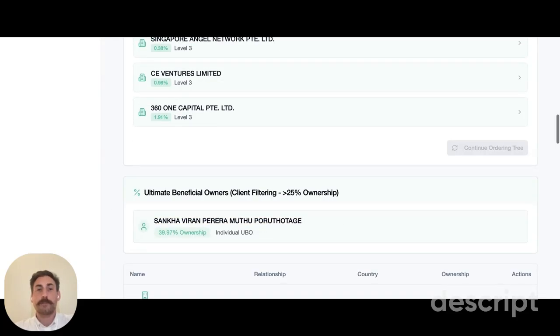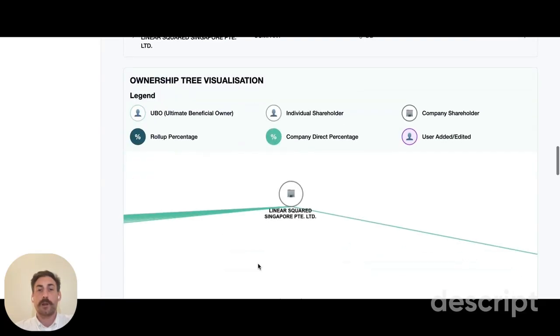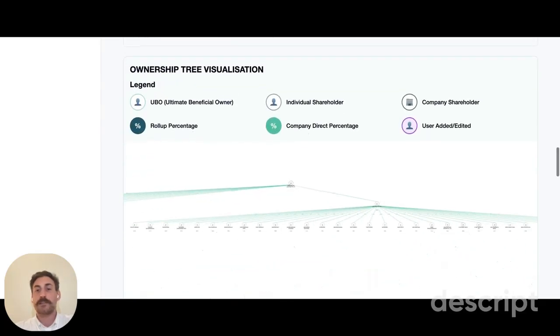All very well and good. But if you look into the ownership more closely, you'll see that actually it's a huge web of individuals and corporates that are part of the ownership structure. So what we've had to do there is utilize our services to identify multiple layers across multiple geographies and calculate all the ownership percentages.